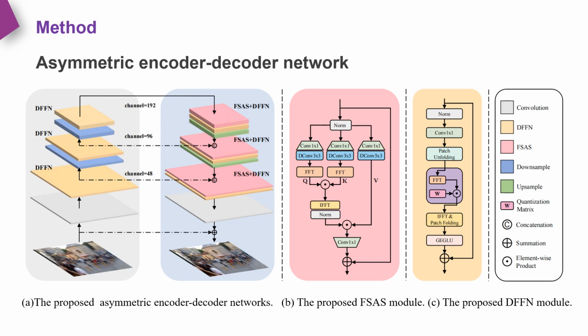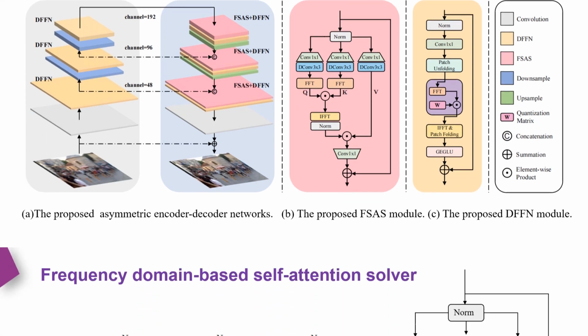Firstly, we develop an efficient frequency domain-based self-attention solver to estimate the scale product attention for effective and efficient image deblurring. Then we propose an effective discriminative frequency domain-based FFN to discriminatively determine which low and high frequency information should be preserved for latent clear image restoration. Finally, we develop an asymmetric network architecture based on an encoder and decoder network, where the frequency domain-based self-attention solver is only used in the decoder module.